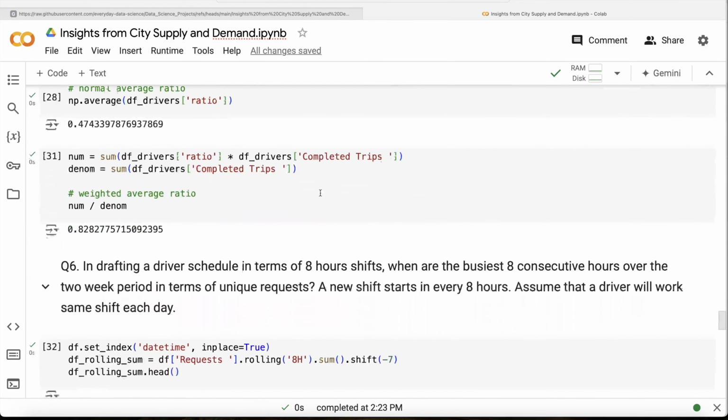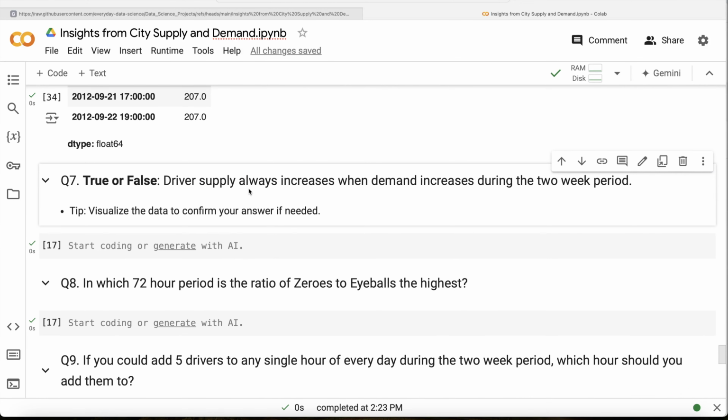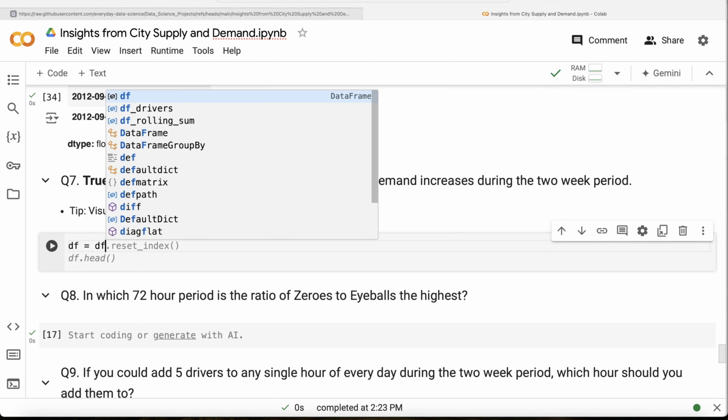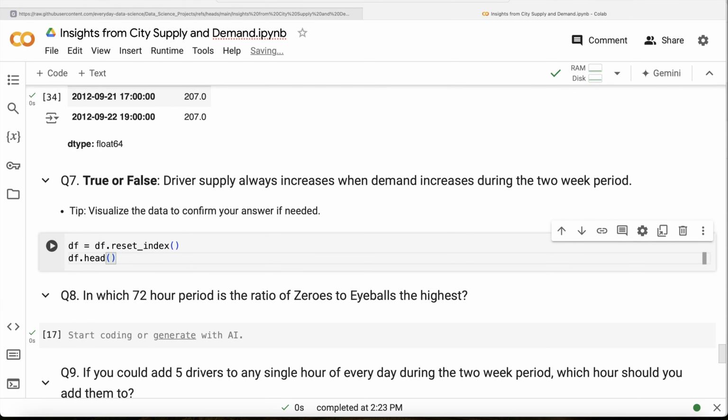So the question says that driver supply always increases when demand increases. So basically, let us plot a graph between the eyeballs and the unique drivers and see whether it always increases during the 2 week period or not. But first, let us reset the index. So df dot reset index and df dot head.